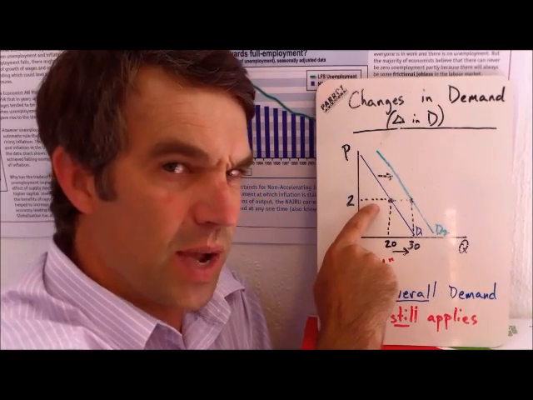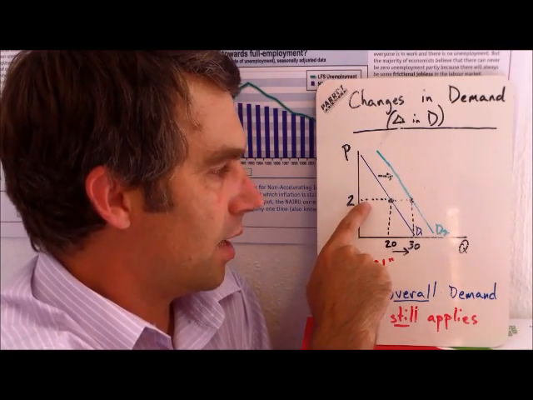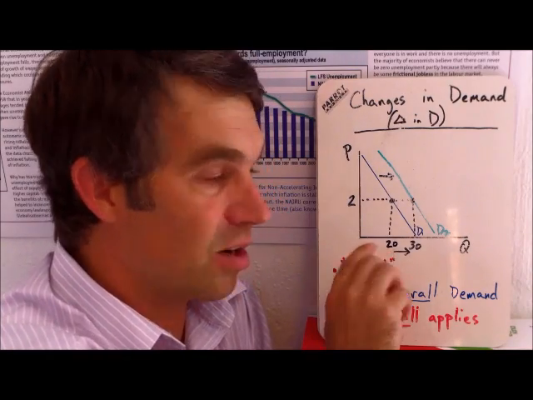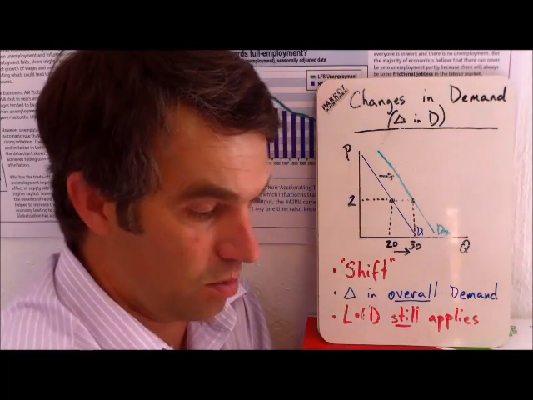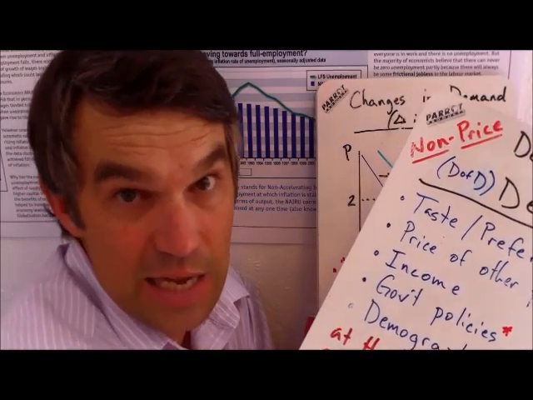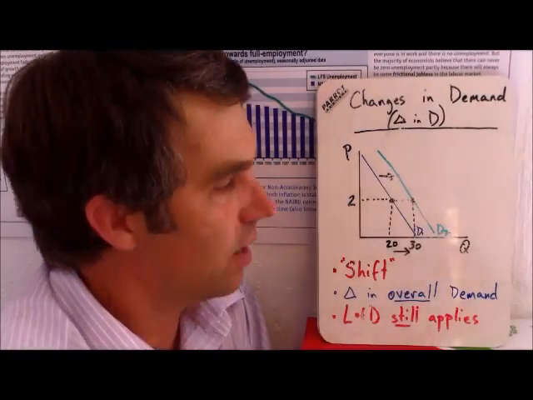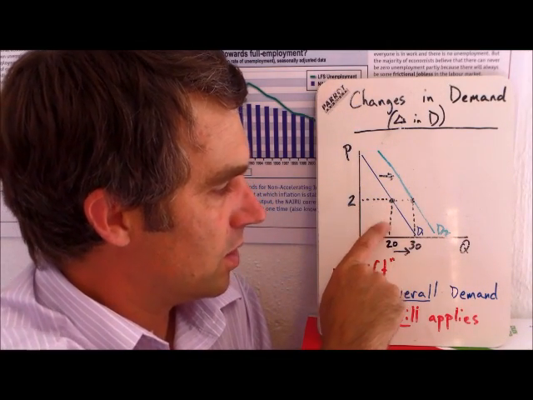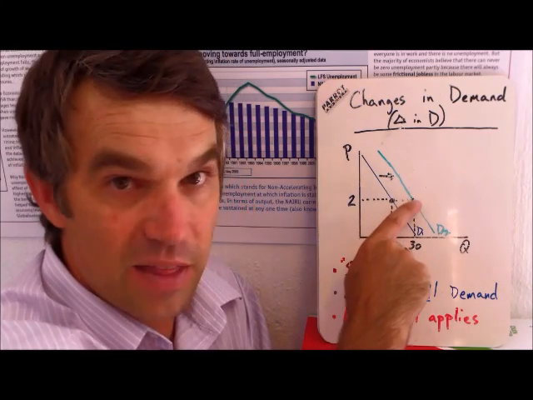So let's switch it back to dollars. If at $2, I buy 20 cups of coffee a month, but then I start to make more money, or my taste for coffee goes up, or the price of tea goes up, or something like that. Anyway, at the same price, instead of buying 20, I would now buy 30.